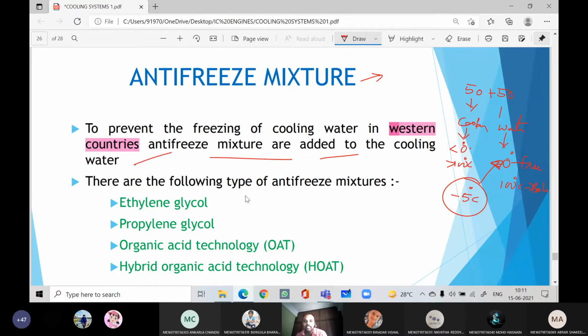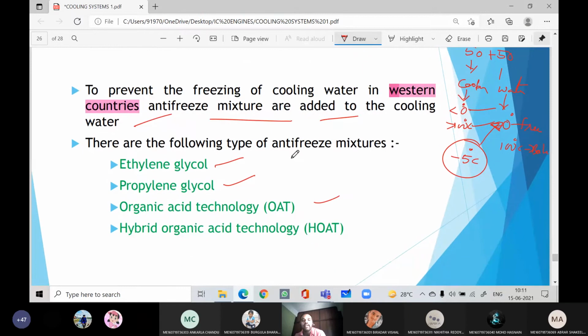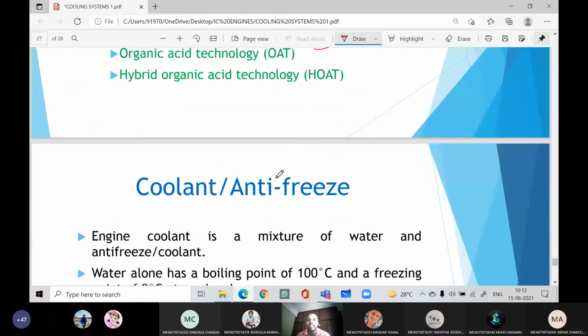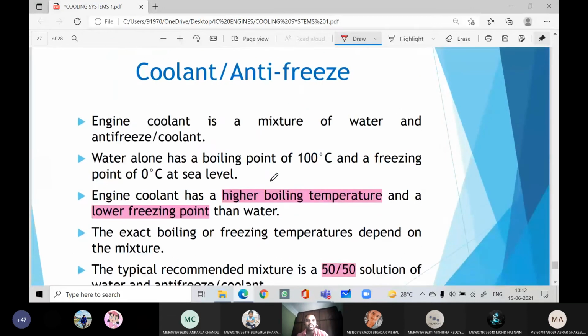These antifreeze mixtures have a low freezing point and a high boiling point. The liquids are ethylene glycol, propylene glycol, organic acid technology, and hybrid organic acid technology. These are the antifreeze mixtures we can add with the coolant, right? Engine coolant is a mixture of water and antifreeze. Antifreeze is nothing but your coolant.